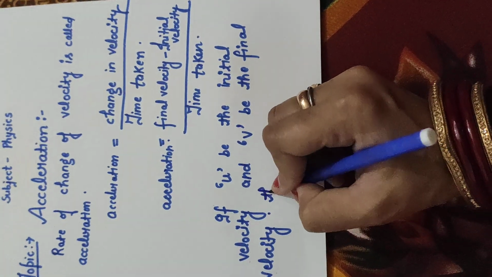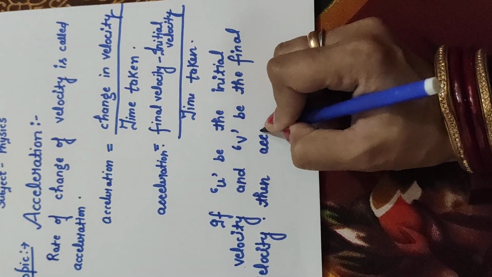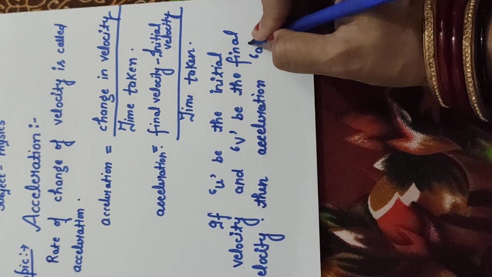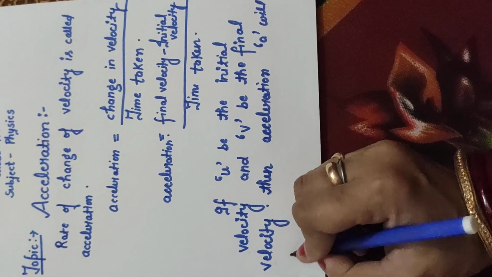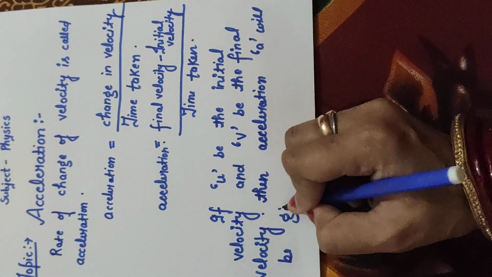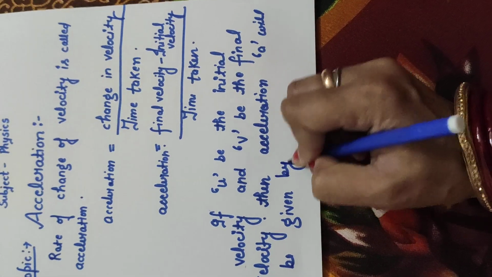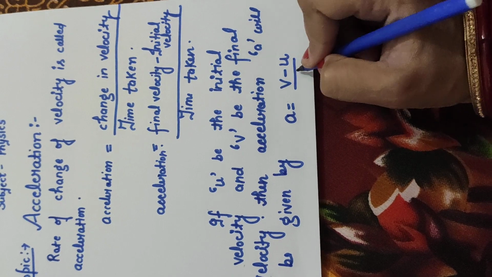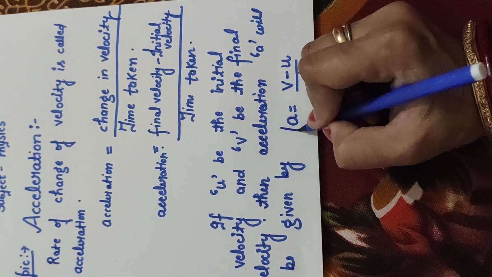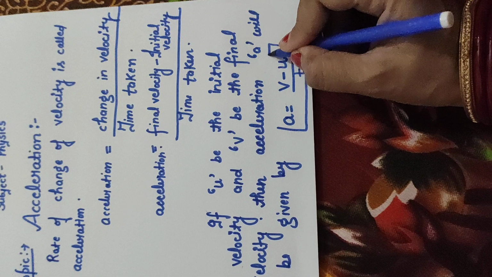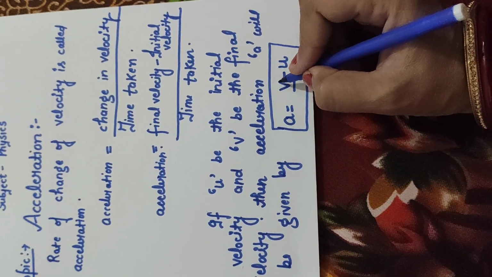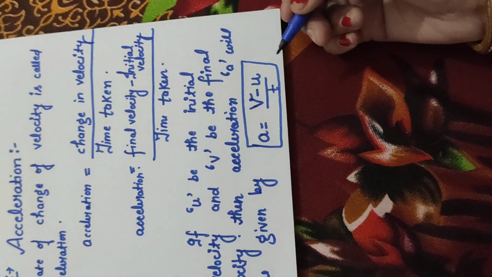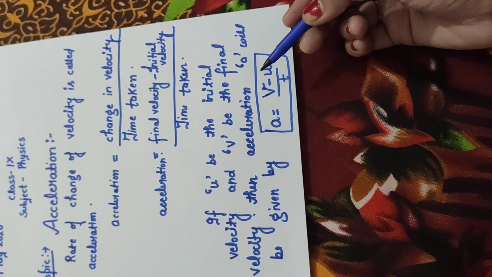Then acceleration a will be given by: write down the formula, a is equal to v minus u upon t. Be very careful when writing v and u, because both look similar and there must be a difference between them.